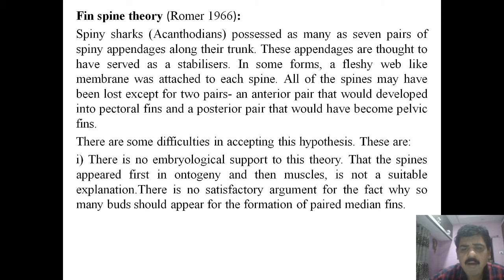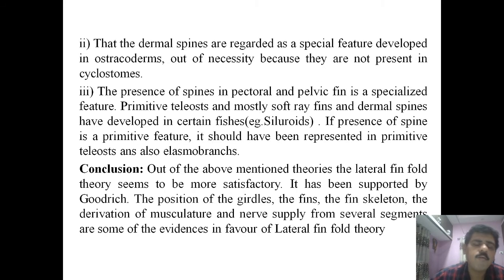Another difficulty in this theory is that the dermal spines are regarded as a special feature developed in ostracoderms out of necessity, because they are not present in cyclostomes. The presence of spines in pectoral and pelvic fins is a specialized feature.